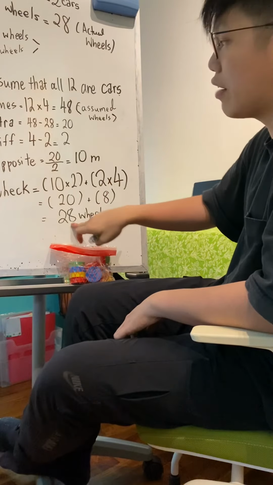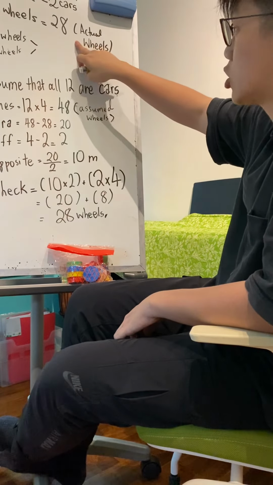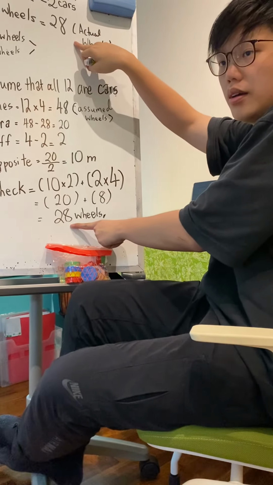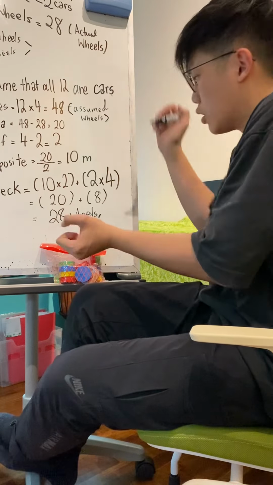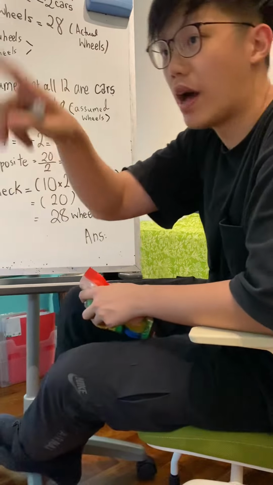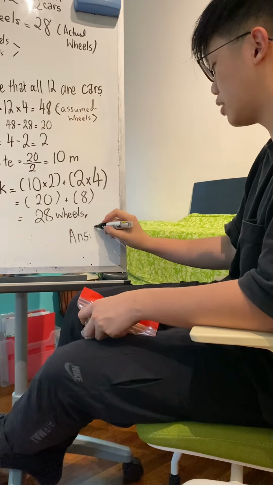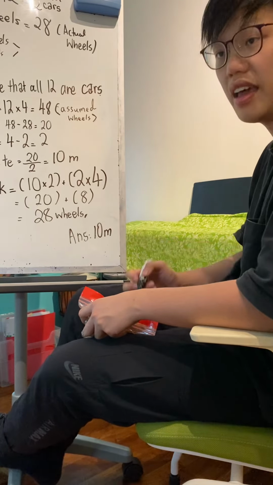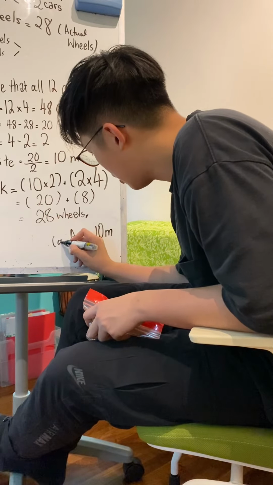Now I want you to check, ask yourself a very simple question. Do you think this is correct? Very simple. Check to the actual number of wheels. Is it true? Does it match? Absolutely. Therefore my answer has to be, look at this. The question says, how many motorcycles are there? My answer has to be 10 motorcycles. Now this is my answer for A.